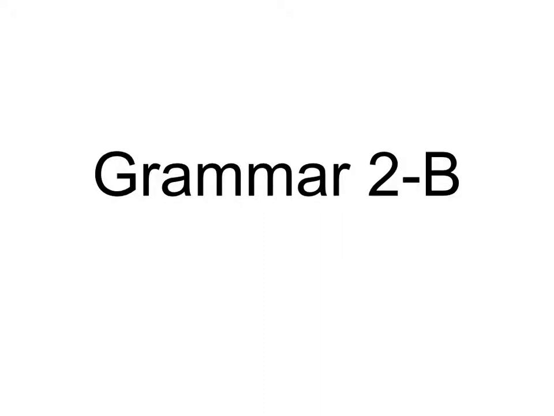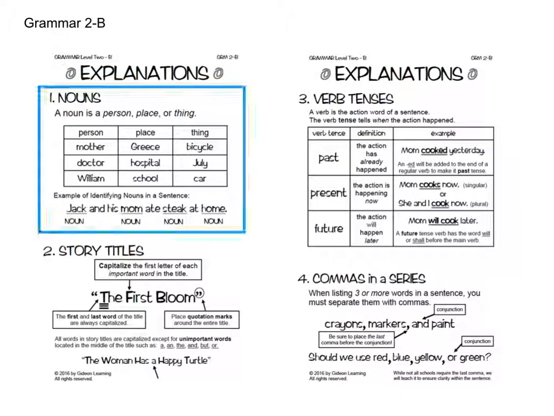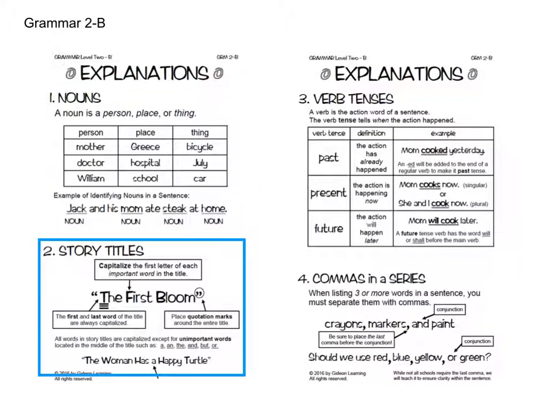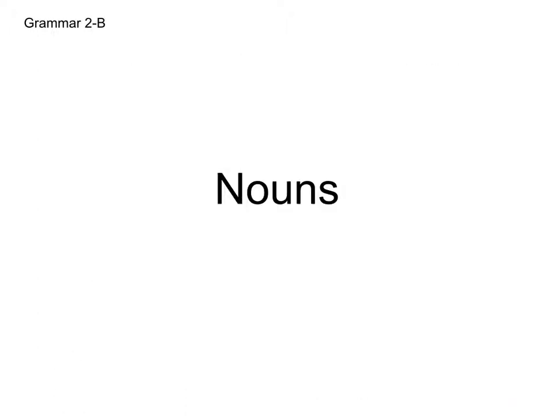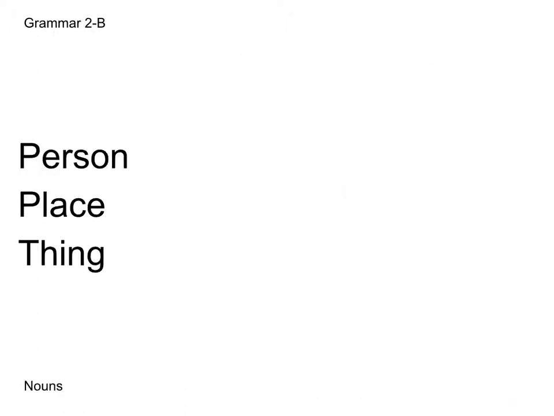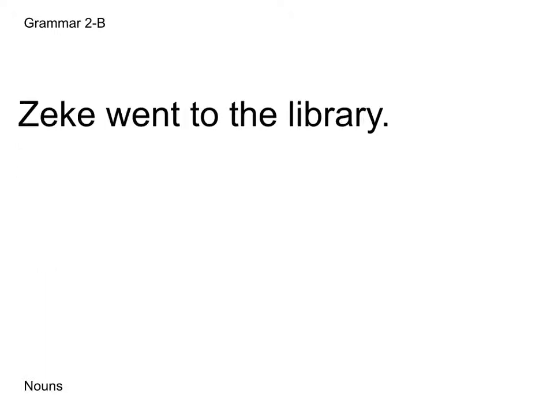This video goes over the concepts found in Grammar 2B. The concepts are nouns, story titles, verb tenses, and commas in a series. First, we'll go over nouns. There are three main nouns. There's person, place, and thing. So we're going to look at a few sentences to determine what the nouns are.